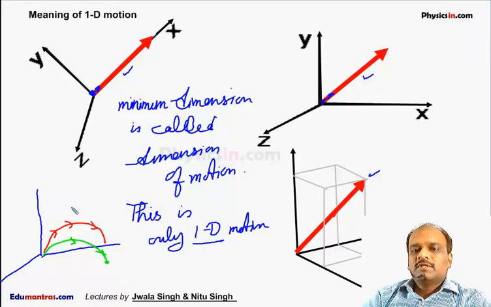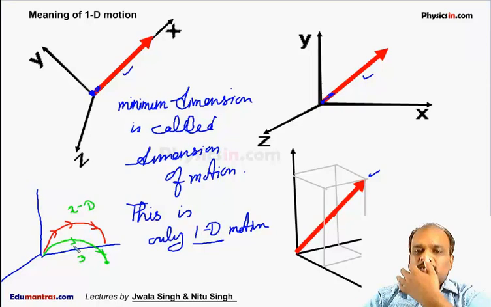So the first case is 2D motion and this is 3D. The minimum possible dimension in those two systems is called the dimension of motion, so this motion is always two-dimensional motion.